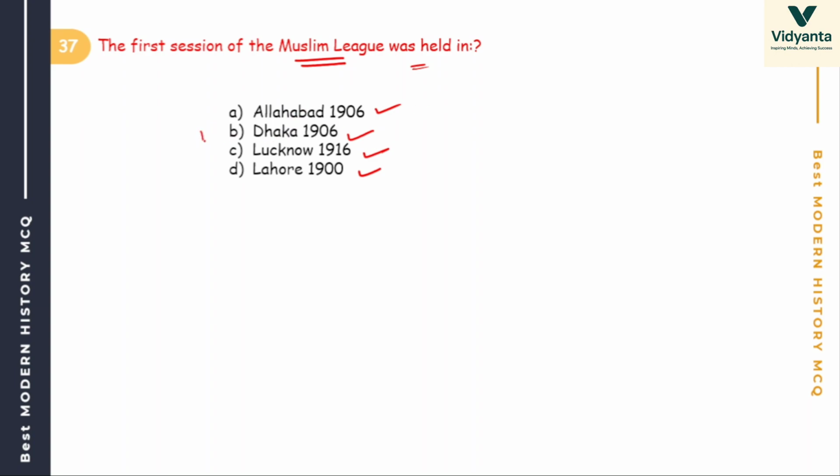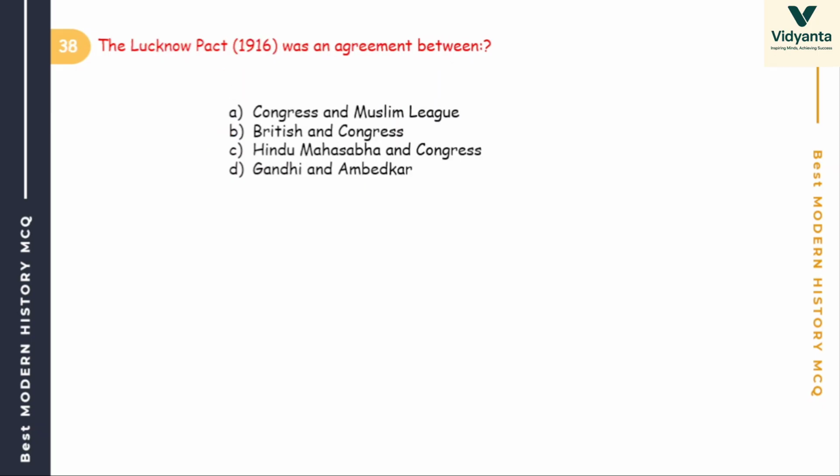So the answer is Dhaka, Bangladesh, where it formed. Okay, Muslim League. And if I'm not wrong, the first session may be in December 1906. Okay. Next, Lucknow Pact. Lucknow Pact was an agreement between Congress and Muslim, British and Congress, Hindu Mahasabha and